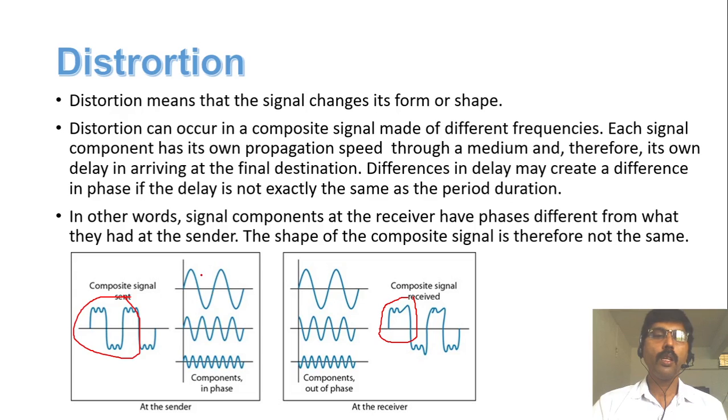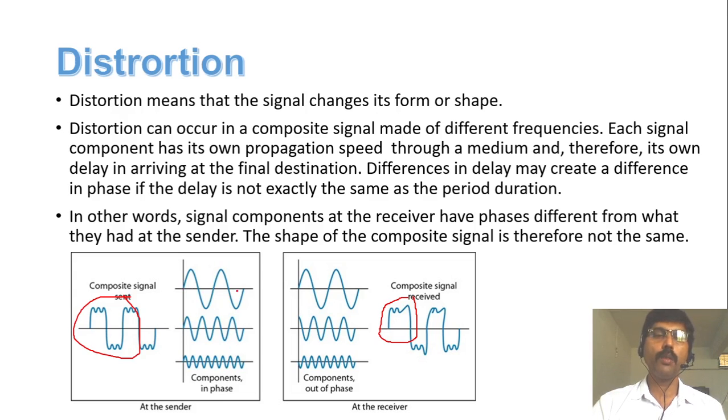Why does this happen? Because each signal has its own frequency. When it travels through a medium, the propagation speed of each signal is different.